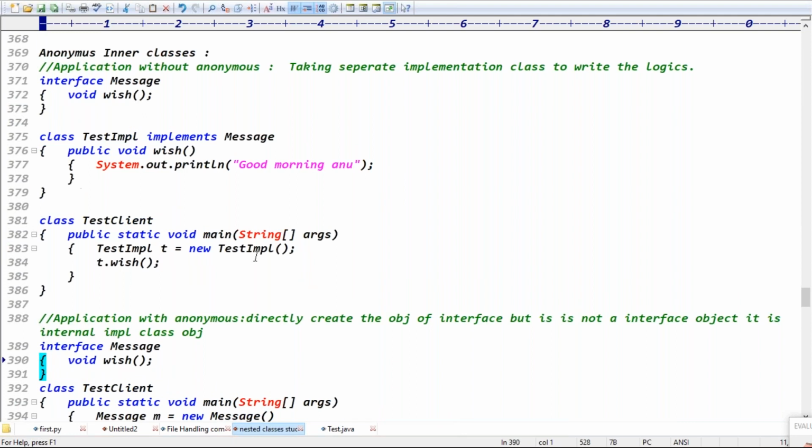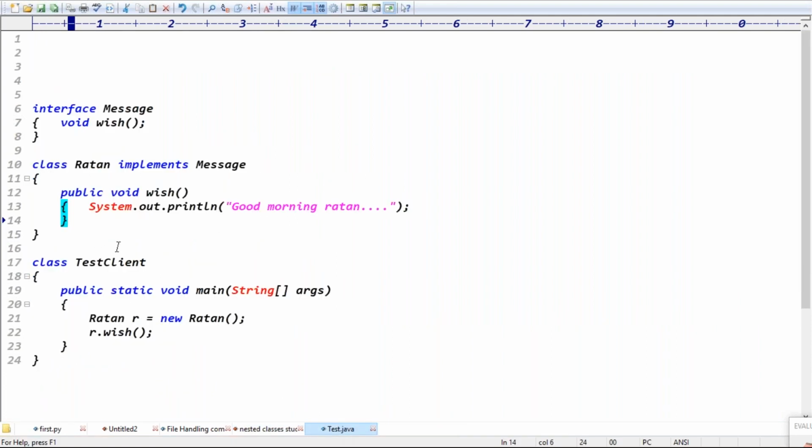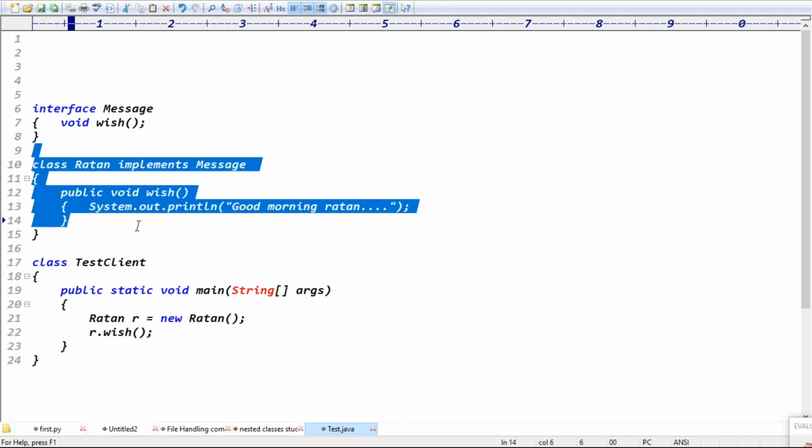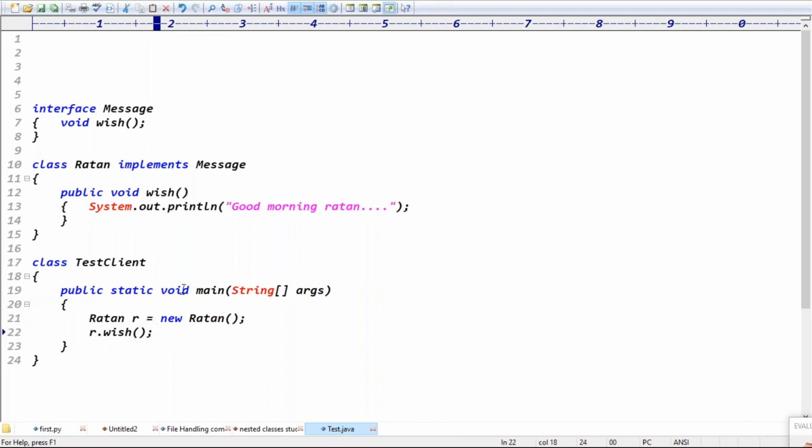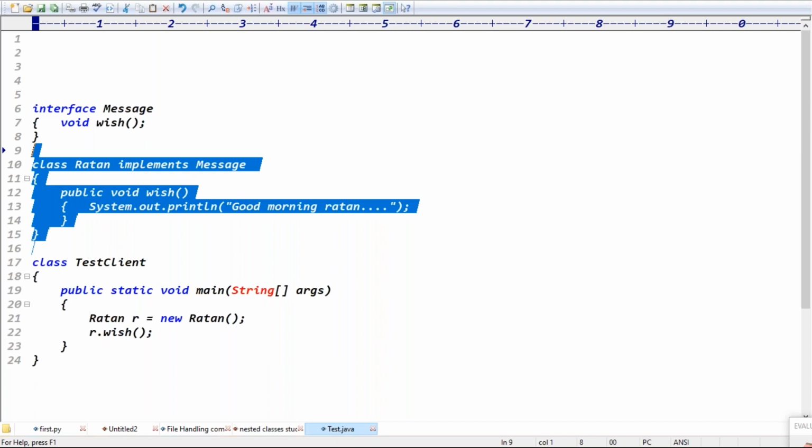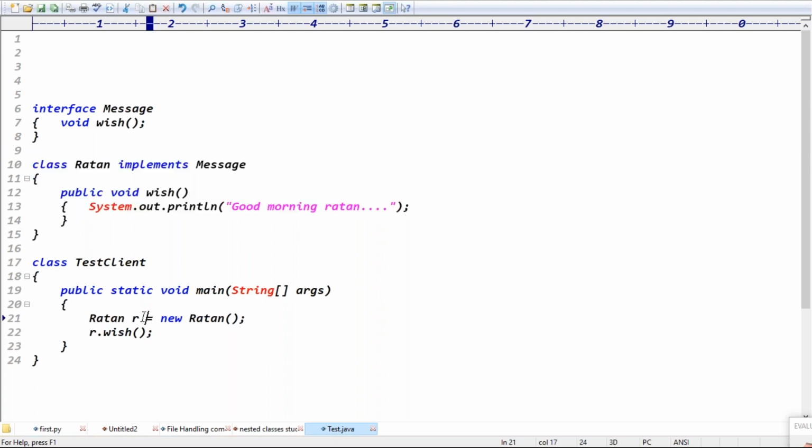But observe one point, guys. This implementation is required by only this client. If it is required by only this client, is taking a separate class recommended or not recommended? Writing the implementation in a separate class and creating an object here is definitely not recommended.